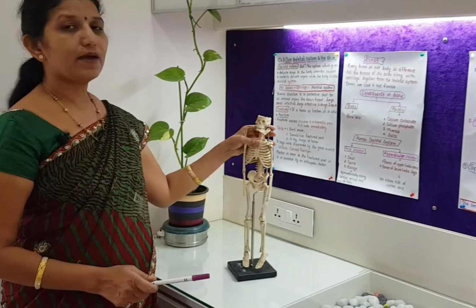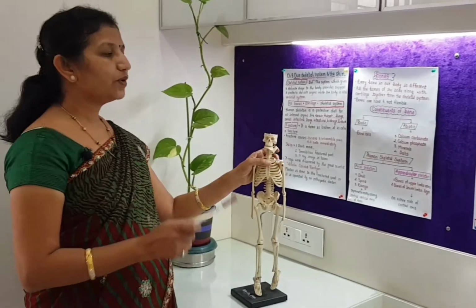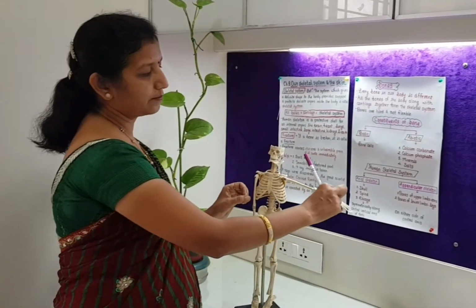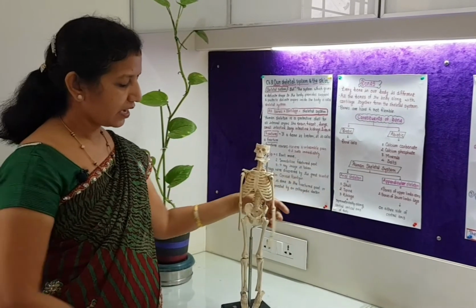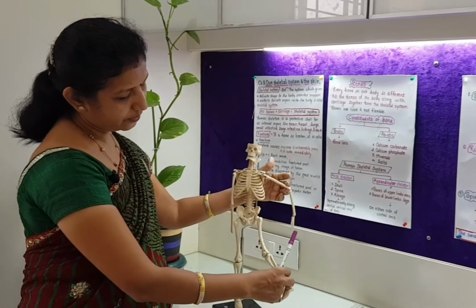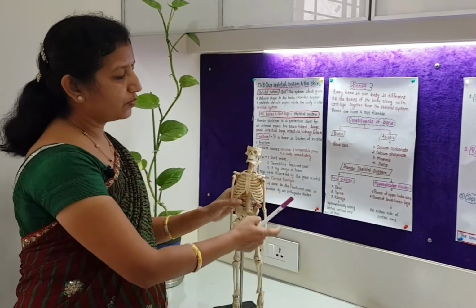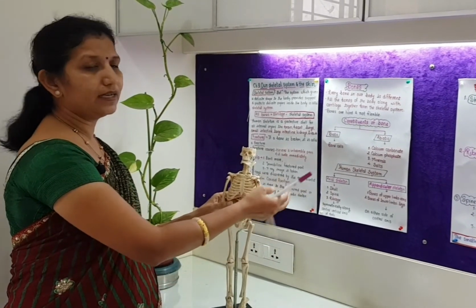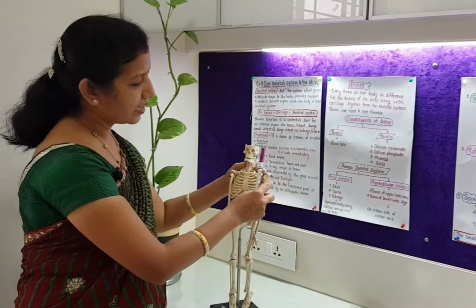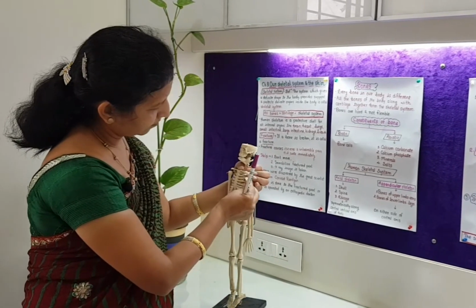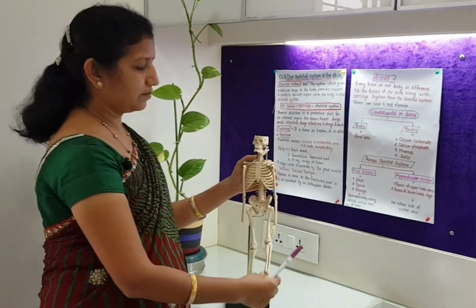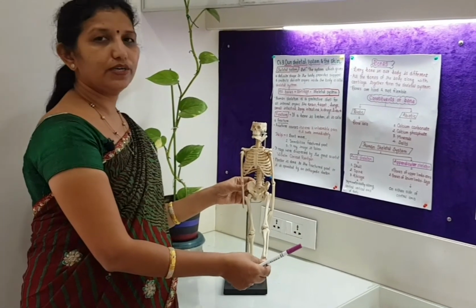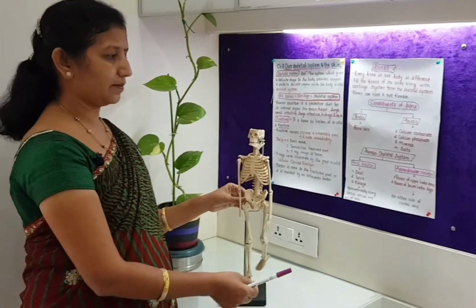Whereas in the appendicular skeleton, bones of upper limbs, that means arms, and these are lower limbs, these are upper limbs. Bones of upper limbs are included in the appendicular system, as well as bones of lower limbs, that means legs, they are also included in the appendicular system.